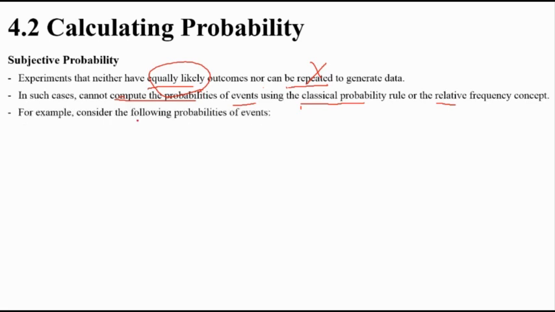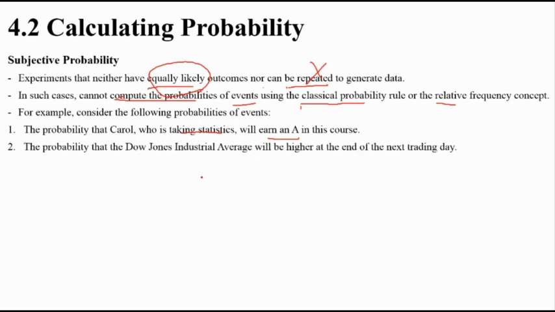Okay, so consider some examples. A student taking statistics, will he get an A? Do you know that he got the A? We don't know. Maybe. Also, will the industrial average be higher at the end of trading? We don't know. Maybe.